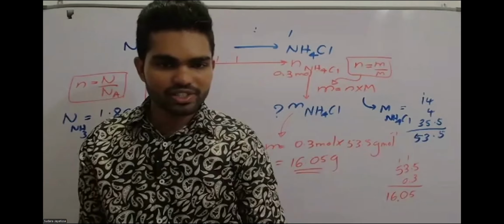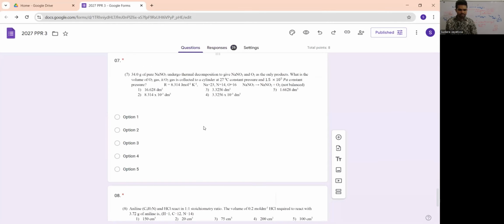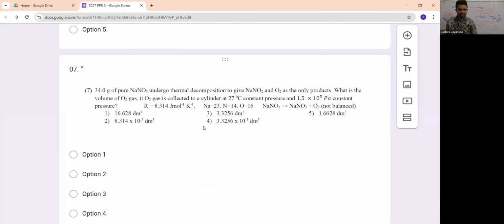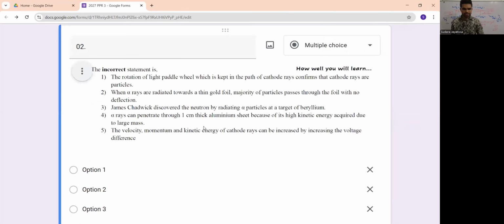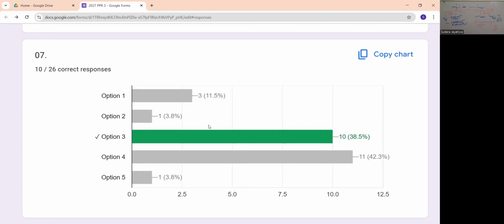Right. Now let's go to question number 7. The seventh question is asking about sodium nitrate decomposition. So let's see how many of you got the correct answer for this one. Just remember the answers given here. You can learn something here. Most of you got the wrong answer. That is because of a simplification problem.